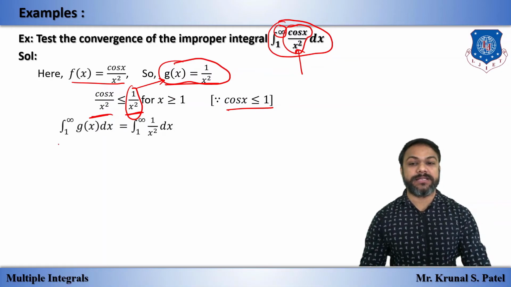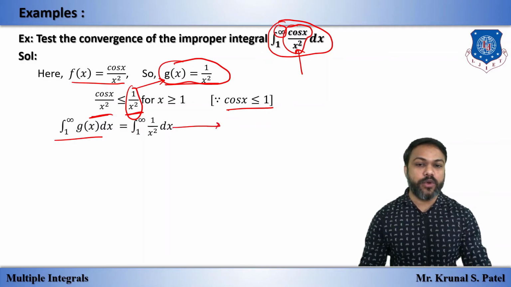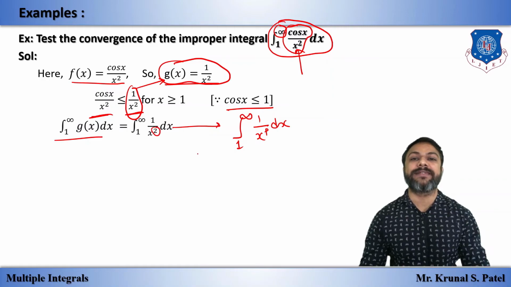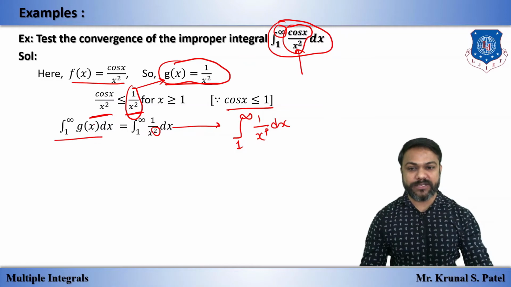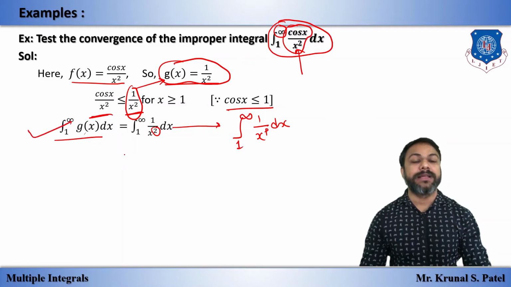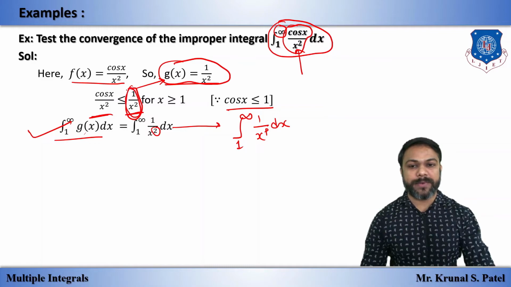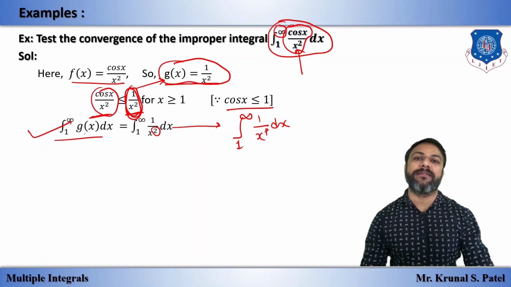The integral of g of x from 1 to infinity, 1 upon x square dx, looks like the integral from 1 to infinity of 1 upon x raised to p dx. Here p is equal to 2, which is greater than 1. So we can say that this g of x integral is convergent, and by the direct comparison test, if the obtained one is big and convergent, then the small one is also convergent.